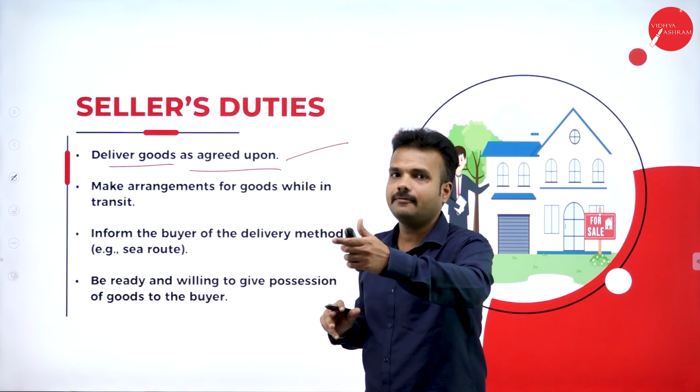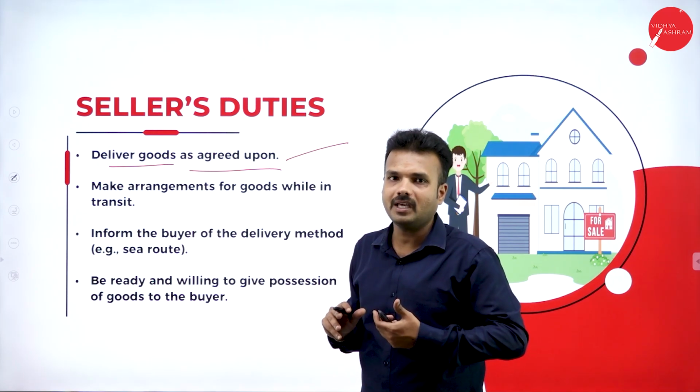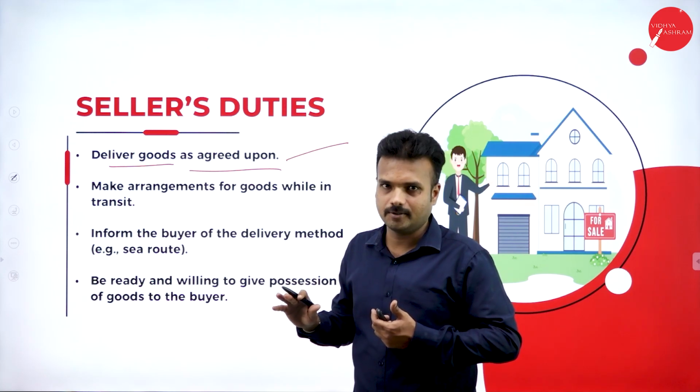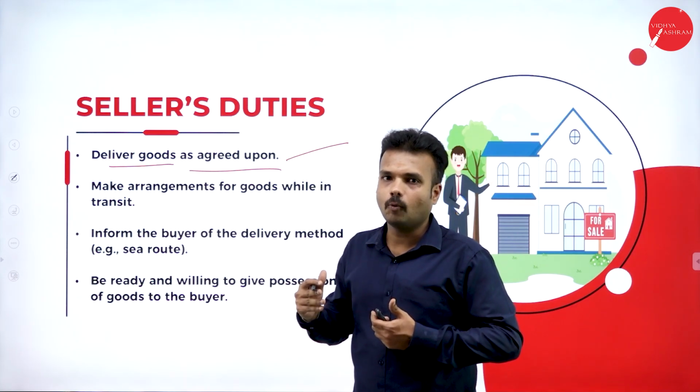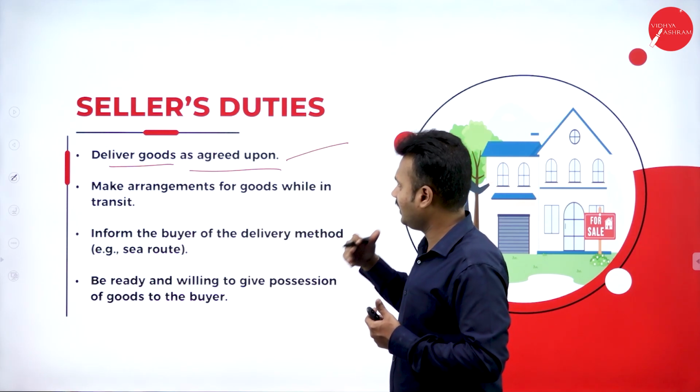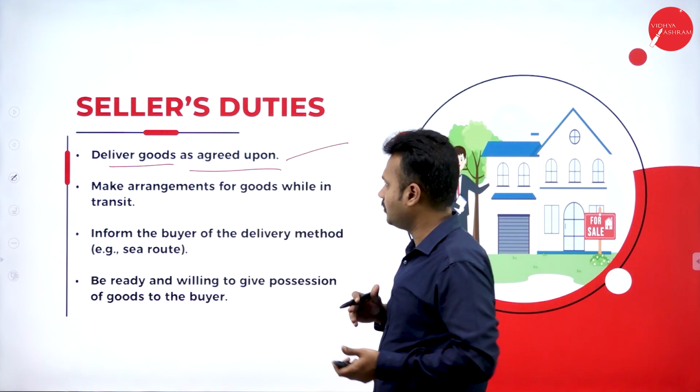So what happens if a black color Apple iPhone is delivered to me? I'm going to reject the goods. I'm not going to accept the goods because I did not get what I had expected, what I had ordered. So as a buyer, I have a right to reject the goods or a commodity.